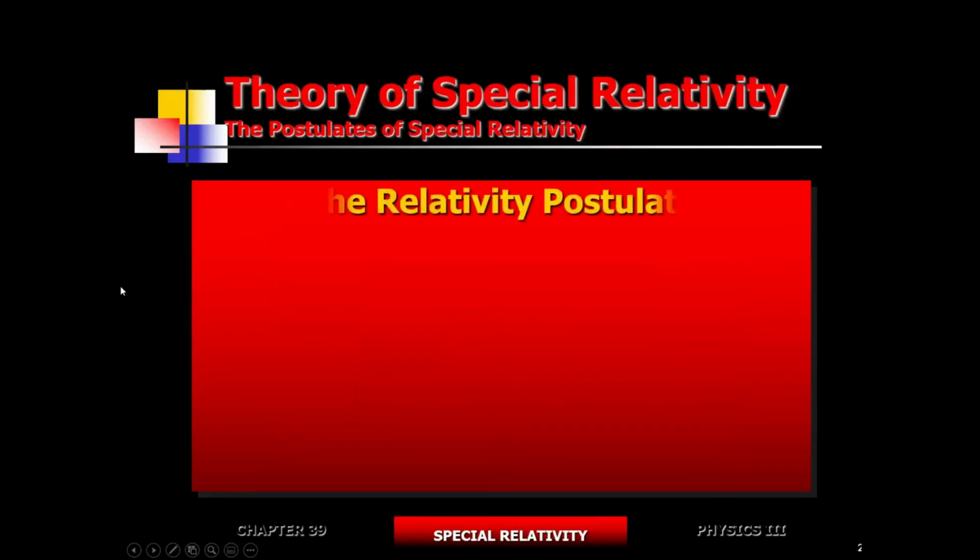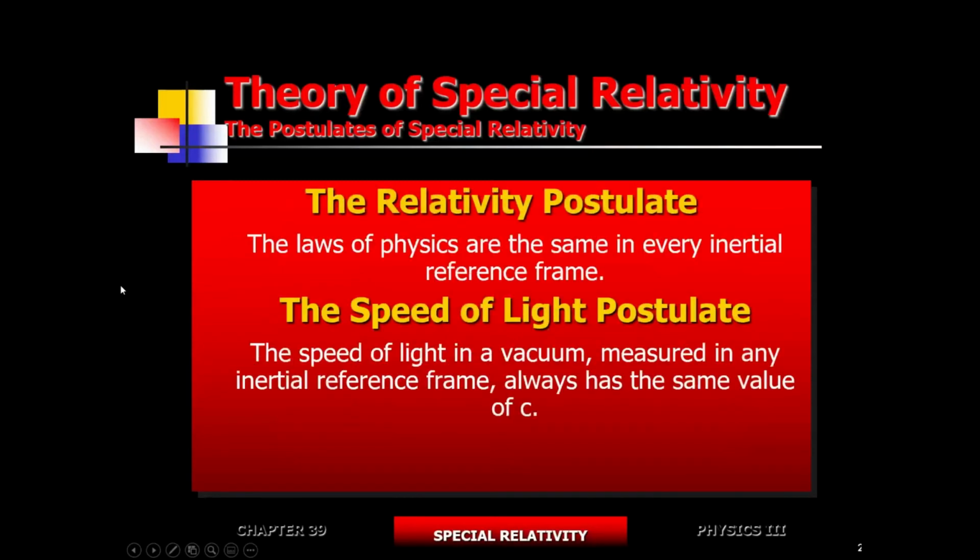In order to solve this problem, Einstein comes up with two postulates. You know what a postulate is right now. It's an underlying assumption. It says that the light speed is going to be constant regardless of your motion. That becomes the second postulate. The first one is the relativity postulate: the laws of physics will be the same in every single inertial reference frame. The second one is he's trying to solve this problem. He's saying that the speed of light is just going to remain constant relative to each and every single observer, regardless of the motion of that observer.